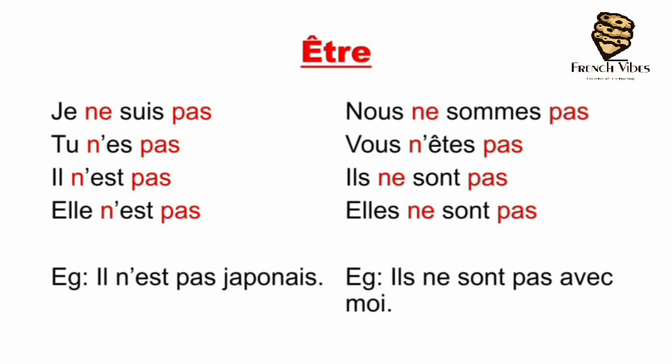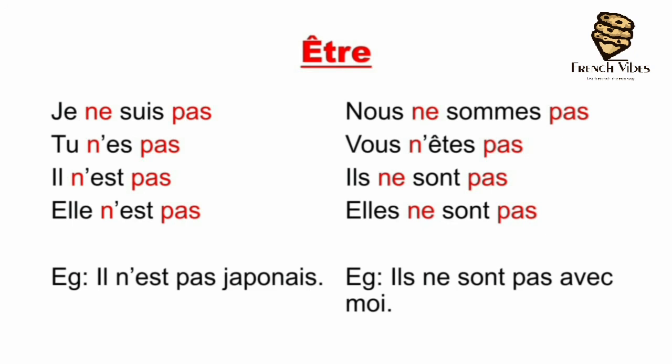Nous ne sommes pas. Vous n'êtes pas. Ils ne sont pas. Elles ne sont pas. So here, as you can see, with the conjugations which start with a vowel, we use n apostrophe, and with the regular conjugations which do not start with vowels, we use ne.